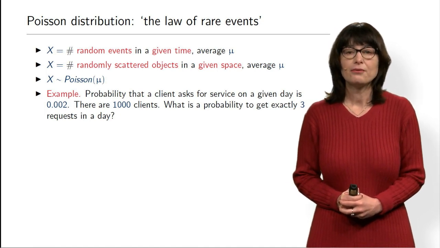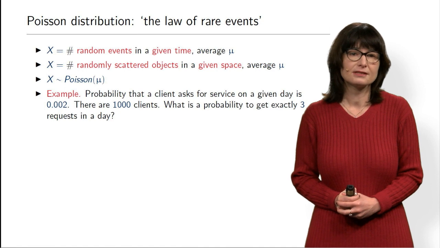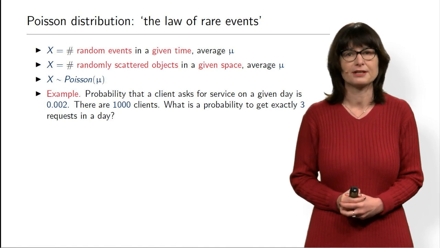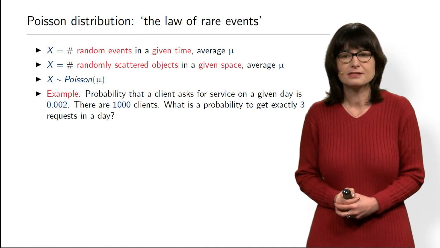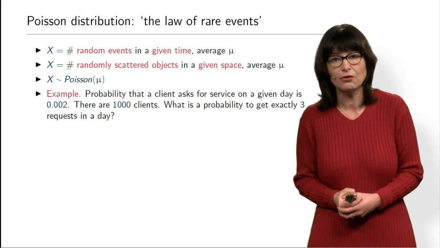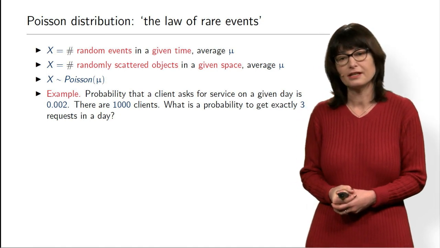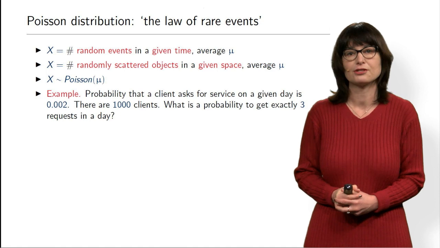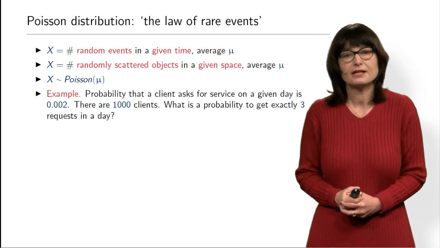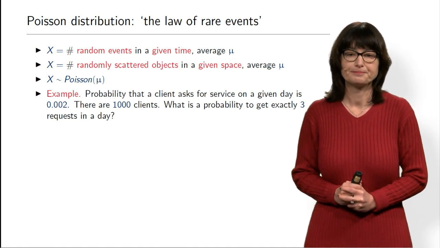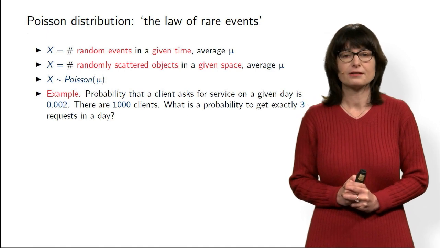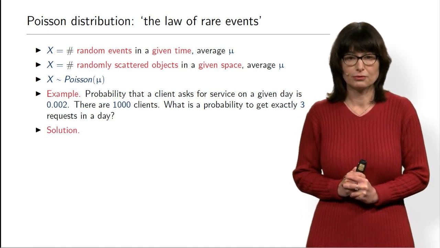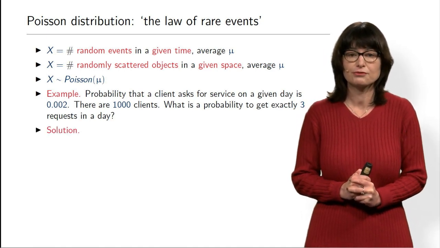So 1,000 clients, each of them has a very low probability to call. Now we can be interested in different probabilities. For example, we have 3 mechanics. What is then the probability that we'll have exactly 3 calls on that day? So exactly each mechanic will have exactly one job to do. Let's see how we can compute this probability. First of all, to start the mathematical solution, we have to start with a model.